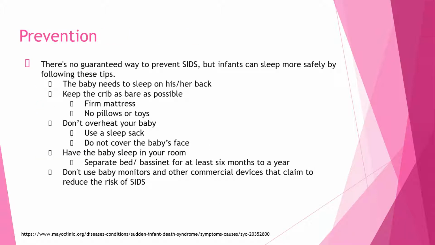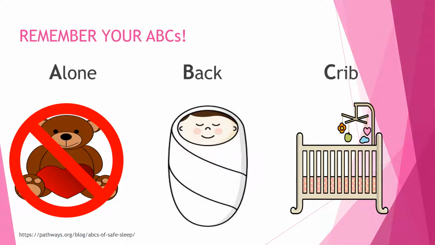There is no guaranteed way to prevent SIDS, but babies can sleep more safely by following these tips. The baby needs to sleep on his or her back, keep the crib as bare as possible, have a firm mattress, and no pillows or toys with the baby. Don't overheat your baby. You can use a sleep sack, but do not cover the baby's face. Have the baby sleep in your room, but in a separate bed or bassinet for at least 6 months to a year. Also, don't use baby monitors and other commercial devices that claim to reduce the risk of SIDS. The American Academy of Pediatrics strongly discourages the use of monitors and other devices because of the ineffectiveness and safety issues.